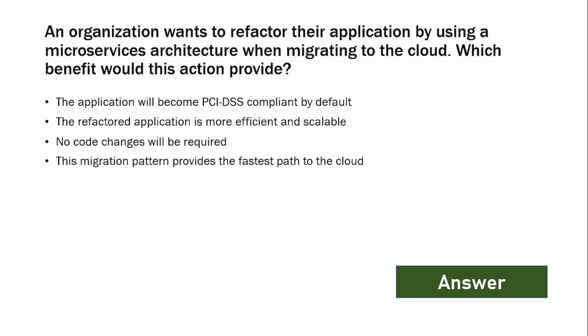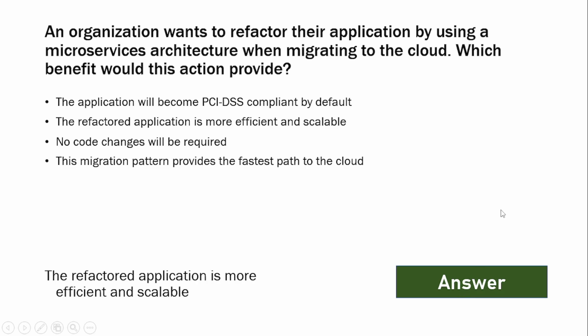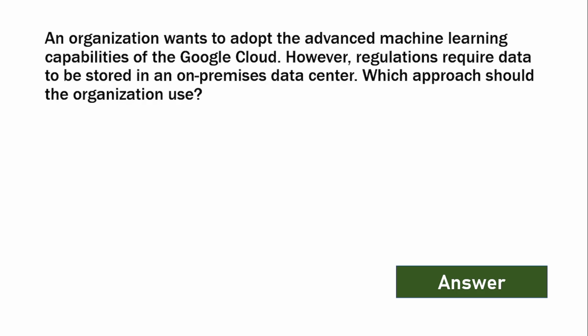This migration pattern provides the fastest path to the cloud. And the answer is: the refactored application is more efficient and scalable. And the explanation: microservices enable scalability and flexibility by allowing independent development and deployment of small services. Let's move to the next question.